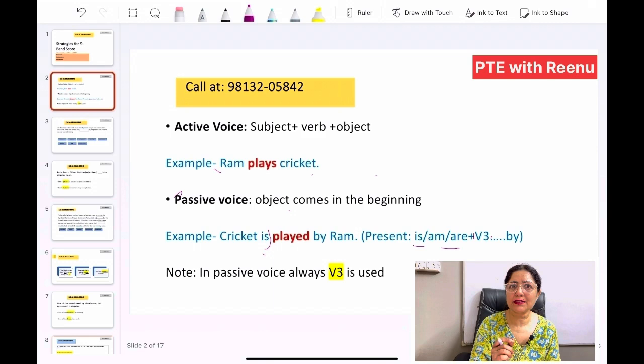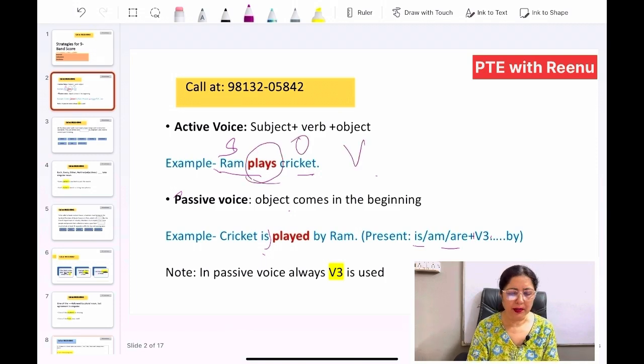Active voice you can understand by learning the tense rules. For that there is a separate video in which I have explained the tense rules in a very easy way along with examples. For example, in active voice we have Ram plays cricket. Subject is in front, object comes later on, and in between we have the verb. So it is verb first with S. For passive voice, object comes in the beginning.